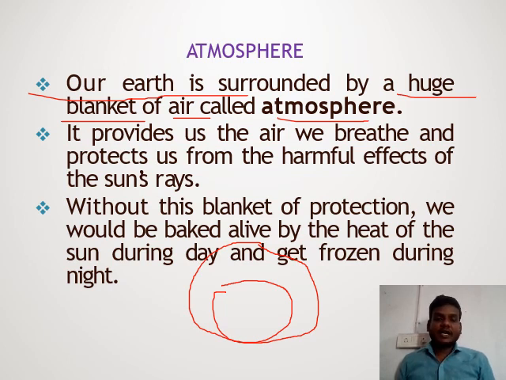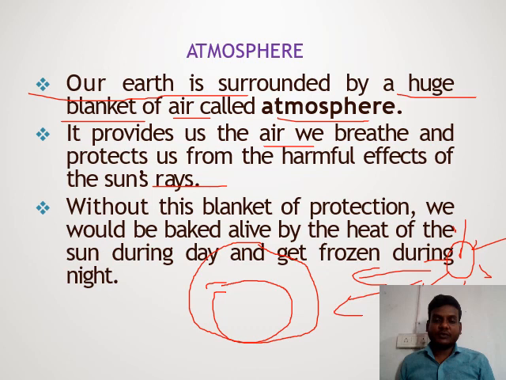It provides us the air we breathe and protects us from the harmful effects of the sun's rays. Suppose this is the sun, and some harmful rays come toward the earth.